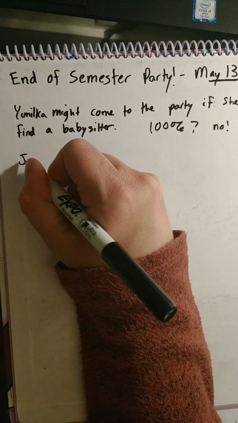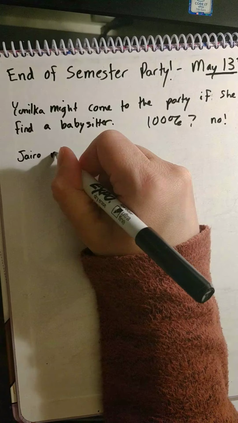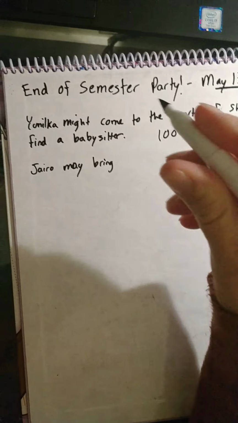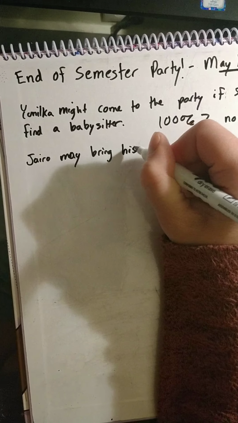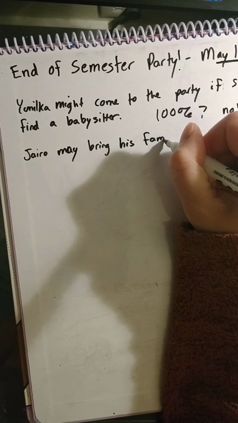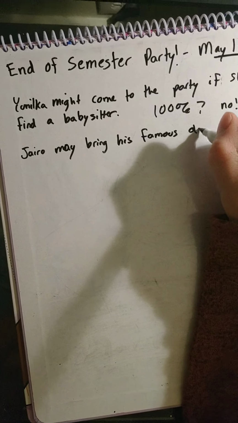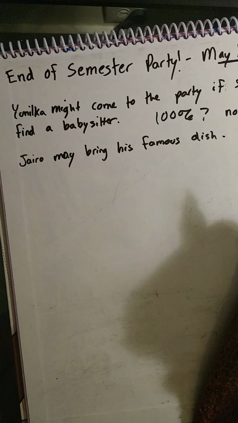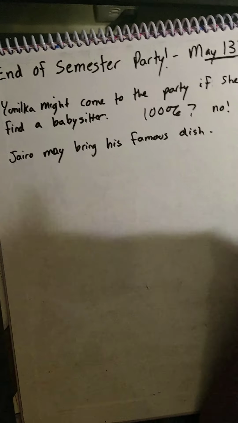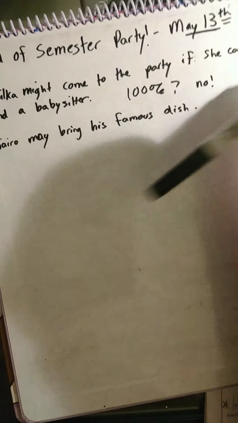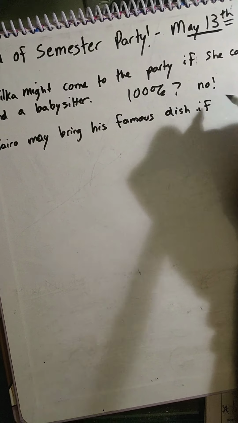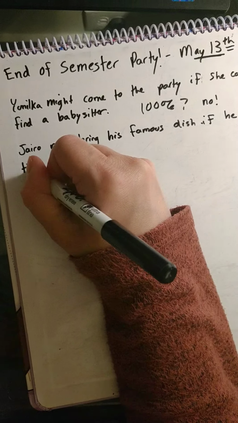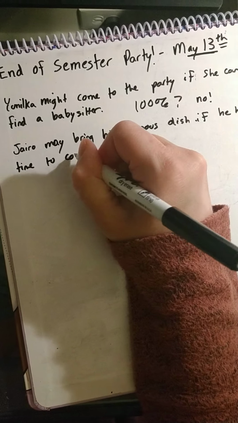We might say Haido may bring his famous dish or food. Maybe, maybe not. Okay, you could even add if he has time to cook it.